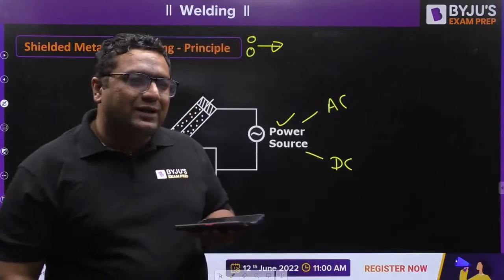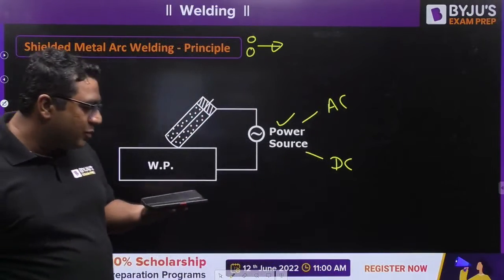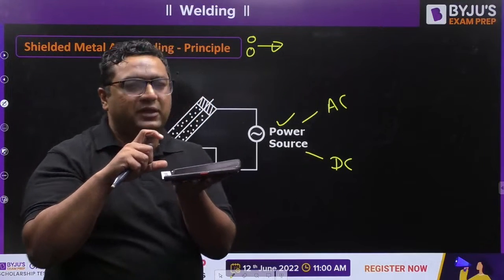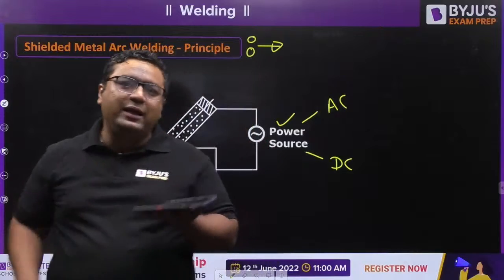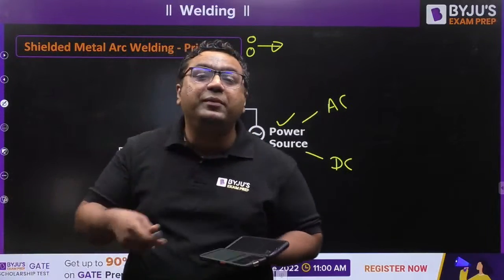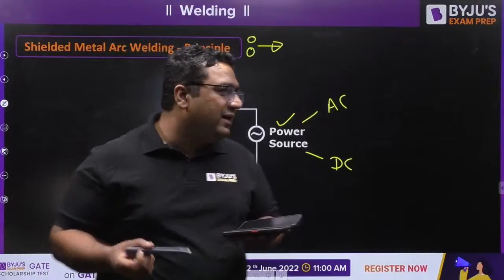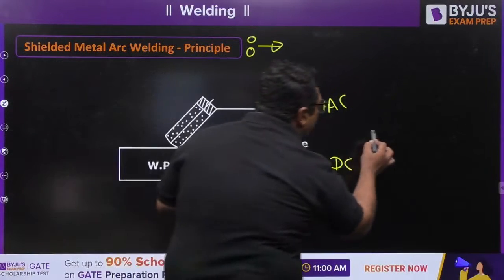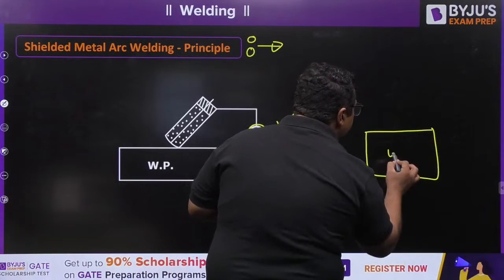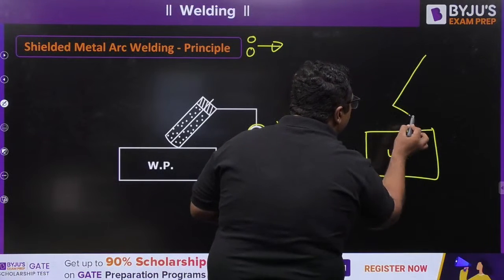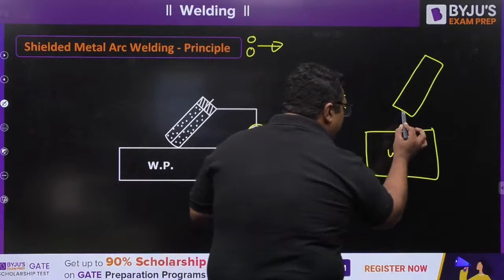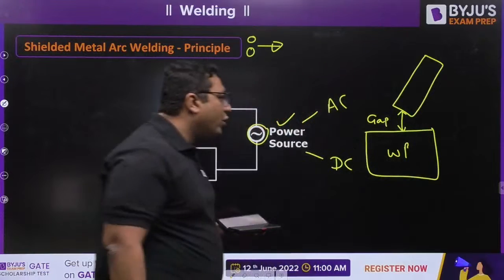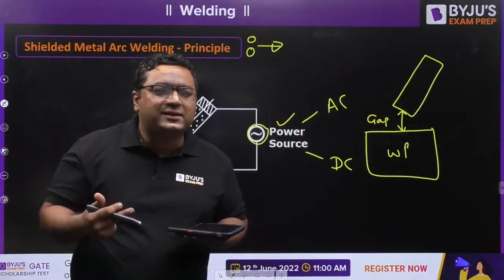For the timing, let us talk about arc welding. When you have this electrode and workpiece, some air gap will be in between. And when we talk about the air gap, the more the gap, the more the resistance. Because when this power source is there, you can see the circuit is not complete. This is the workpiece, and let us say this is your electrode. There is some gap between them, and the more the gap, the more the resistance given by the air.